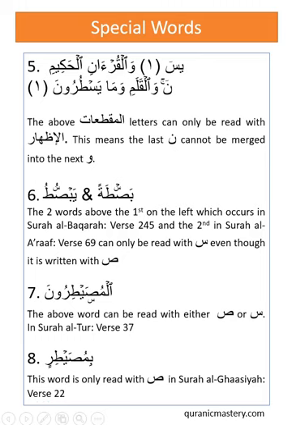So let's continue the series on the special words, lesson number 2 of the Advanced Tajweed program. We'll come on to number 5. Number 5 occurs in these two ayat. We can see that the above al-muqatta'at letters are Yasin and Noon. These letters can only be read with al-idhar, which means that the last noon cannot be merged into the next vowel. So let's have a look at this.